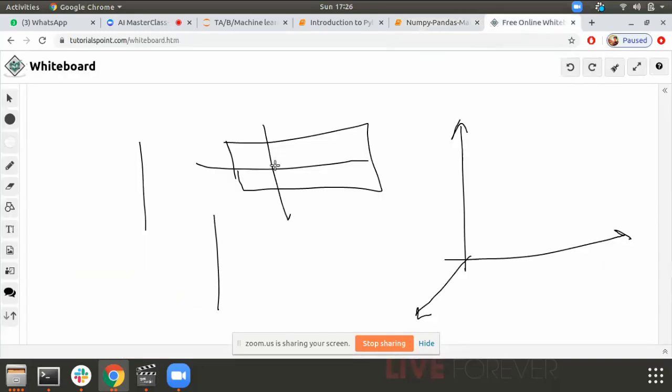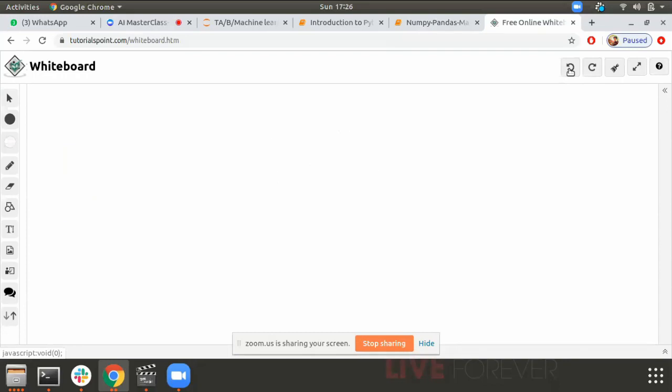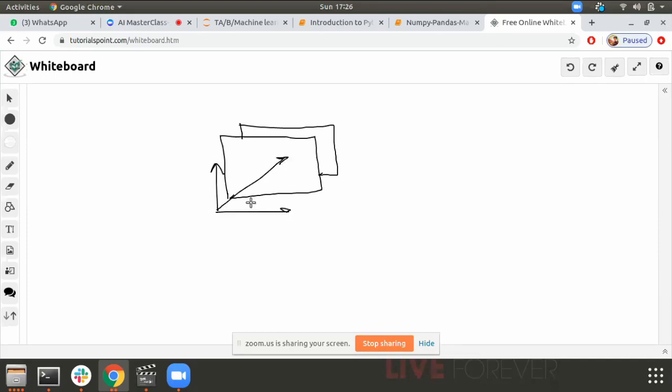Now just imagine this section is behind this section. Wait a second. Just imagine this is my first array and this is my another array. This is my first dimension, second dimension, and this is my third dimension, which is going in this way. So I have 4 here, I have 3 here, and this is my 2. I hope I'm able to clear this.